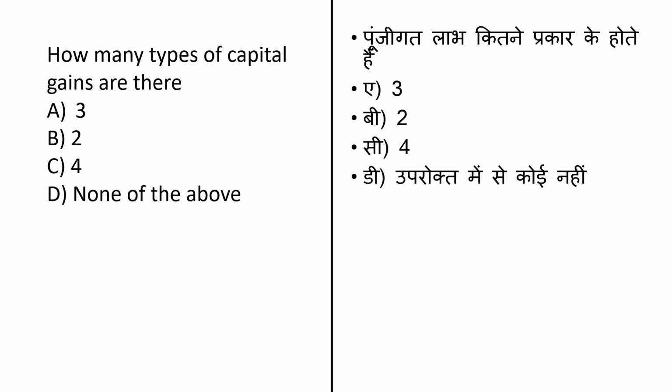And second one is short-term capital gain. Short-term capital gain is a tax levied on the profit generated from the sale of the asset which is held for the government defined shorter period. That is a short-term capital gain. The options given are 3, 2, 4 and none of the above. The answer here for this question will be option number B, that is 2.